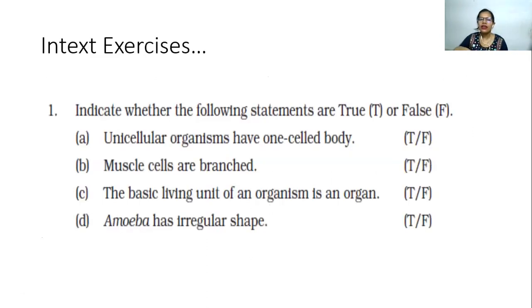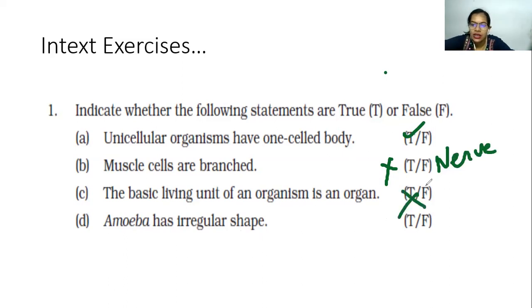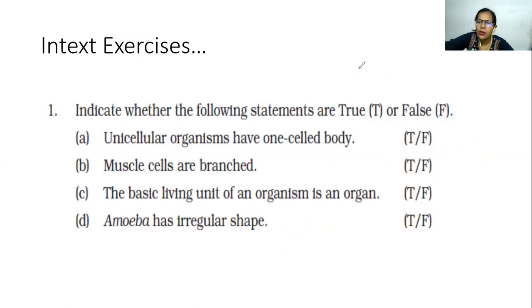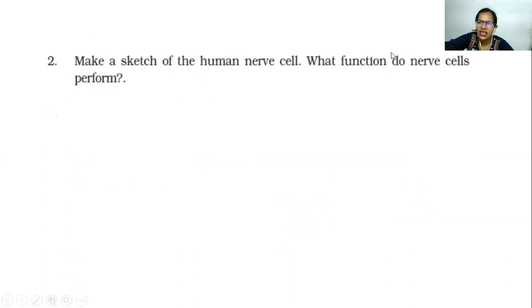Now let's do the in-text exercises which are given at the end of this chapter. Indicate whether the following statements are true or false. A unicellular organism has one cell body. True or false? The answer is true. Muscle cells are branched? No, your nerve cells are branched actually. The basic unit of an organism is the organ? No, it is false. Amoeba has an irregular shape? Yes, it is true. So it's very simple. If you're clear with your topics, it's very simple. The questions are very basic.